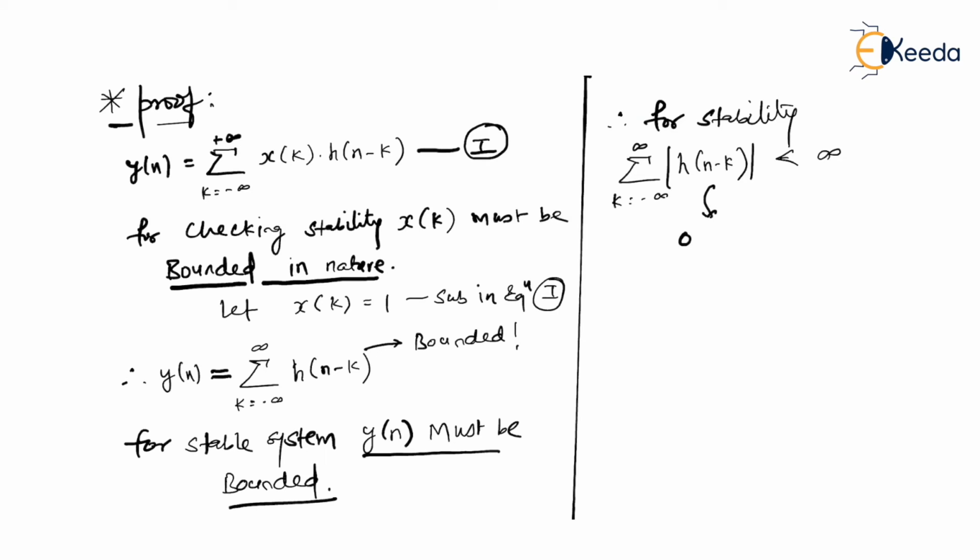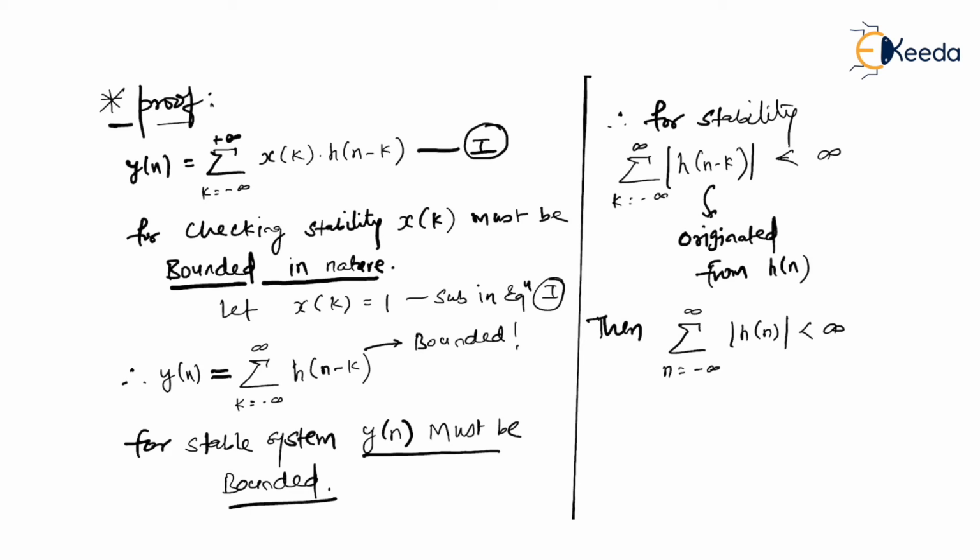Let me be very clear about it. This is originated from h of n. Am I right? Then we must say that the summation over n from minus infinity to infinity of mod of h of n should also be less than infinity. So now we are coming back to this story: if you want a system to be stable, then mod of h of n, where n is changed from minus infinity to infinity, should result into a finite value.